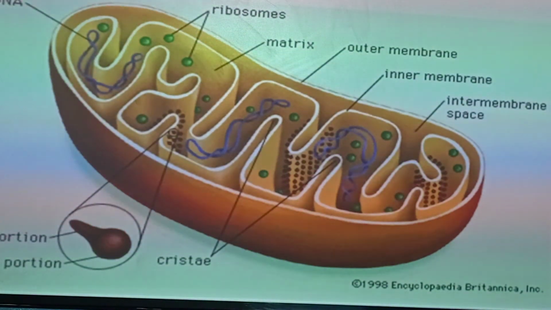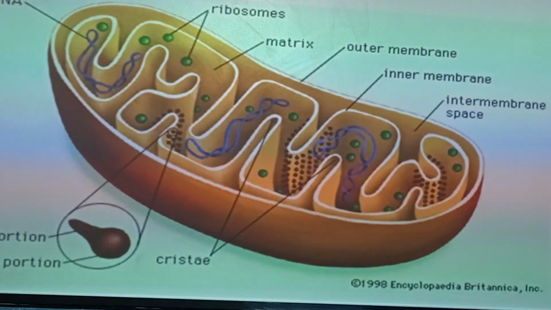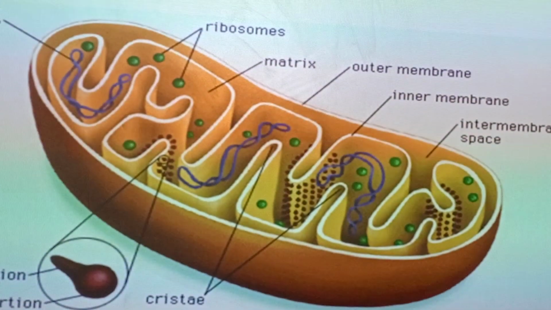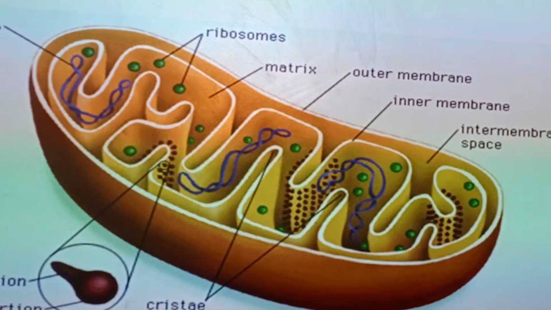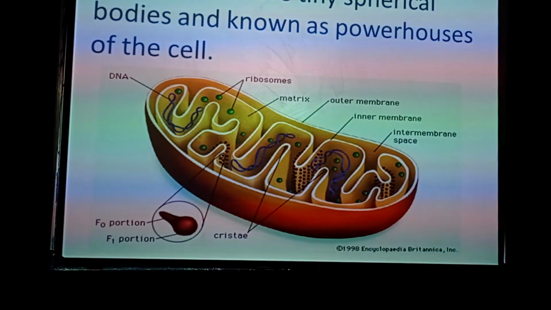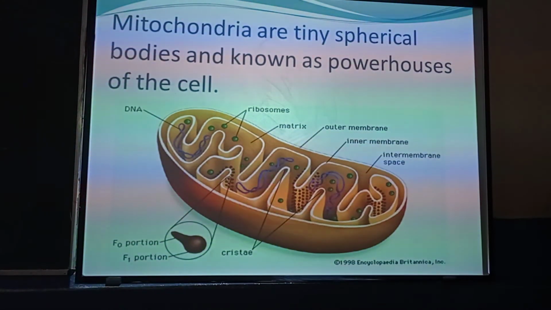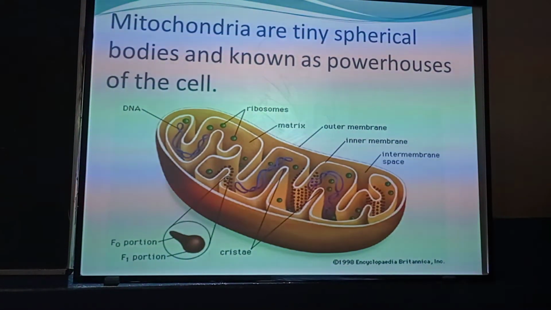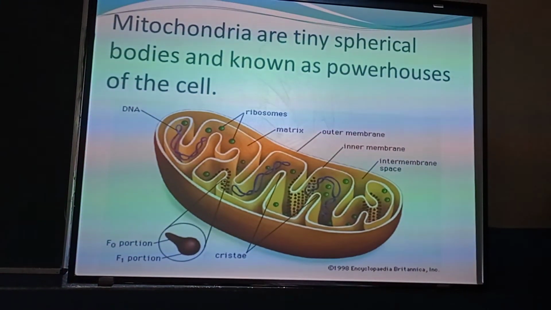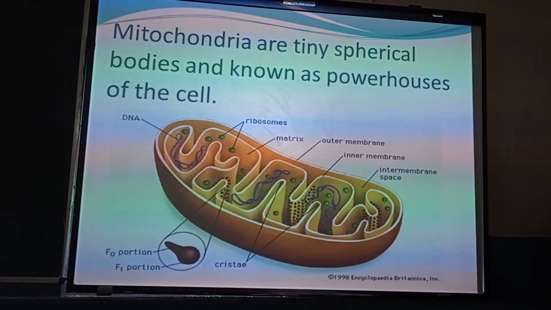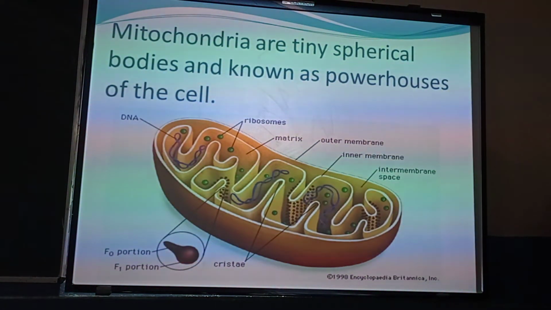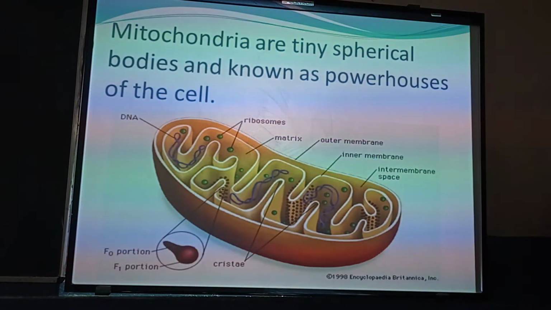Each mitochondrion is a double membrane structure and it has a smooth and plain outer surface, whereas the inner surface of the mitochondrion is folded and coiled. The mitochondria are absent in bacteria and red blood cells of man. This is a point to remember that bacteria and red blood cells do not contain mitochondria.